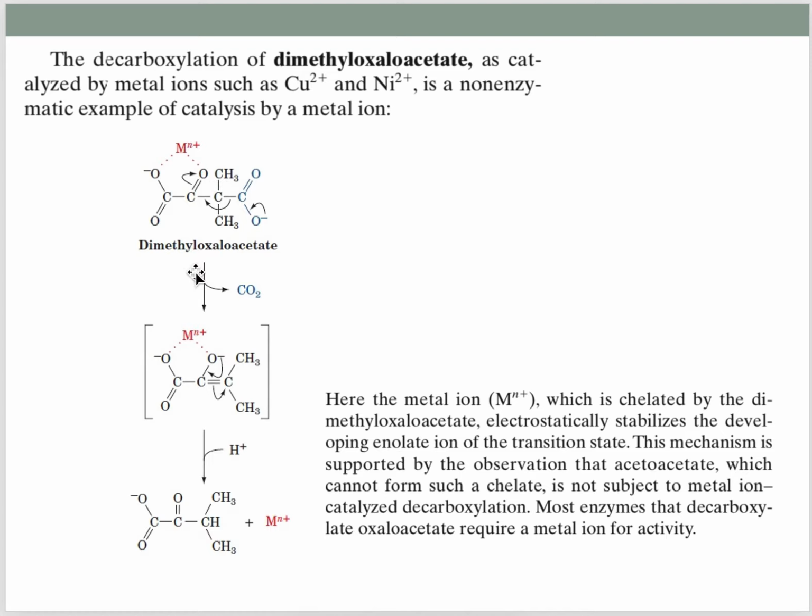Thus carbon dioxide gets released, and this transition form occurs, and the metal ion helps to stabilize this transition form. Eventually the metal ion gets released from this structure, and thus the decarboxylation of oxaloacetate happens. So in this reaction, the metal ion helps to stabilize the structure of the transition state, thus helping the reaction to proceed easily.